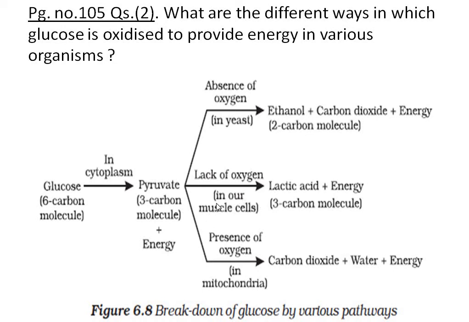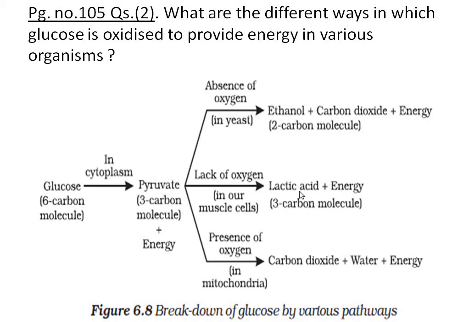In advanced organisms, their muscle cells do respiration by their own when there is a lack of oxygen. At that time the pyruvate is broken down. The final products are lactic acid and energy. This lactic acid is a 3-carbon molecule.